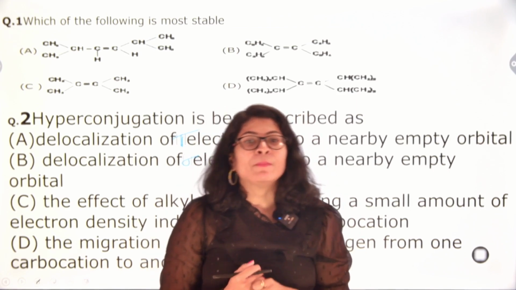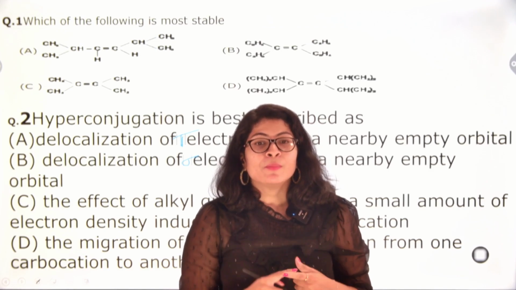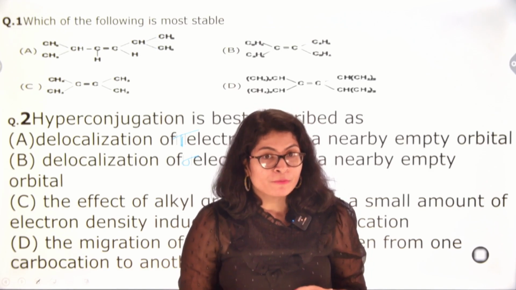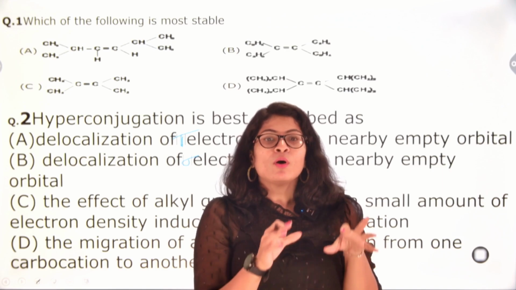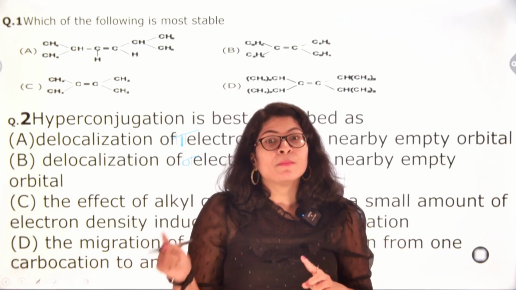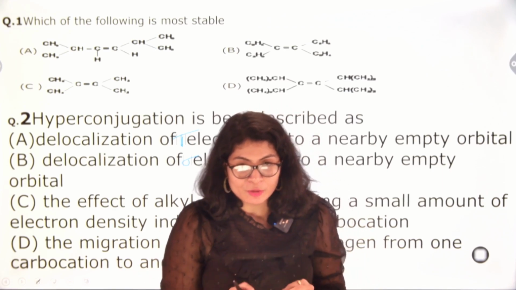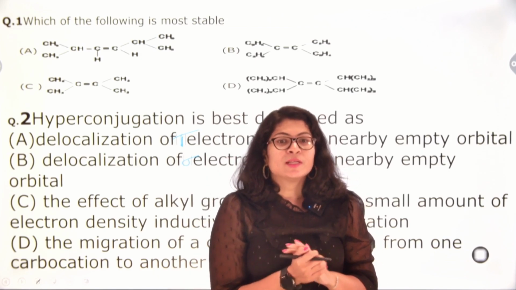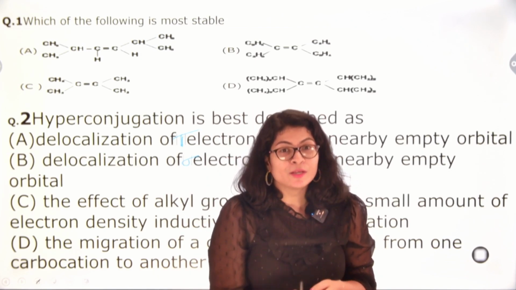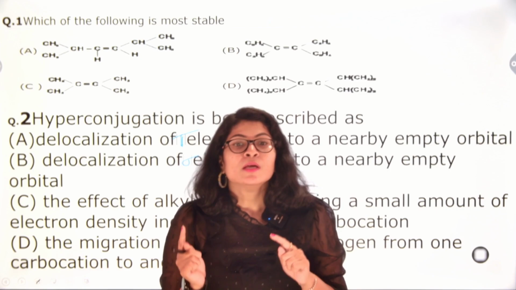So what do you mean by hyperconjugation? Hyperconjugation is the delocalization of sigma electrons into the nearby empty p orbitals.